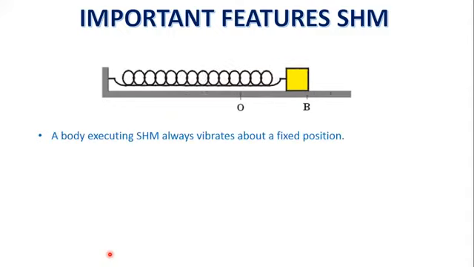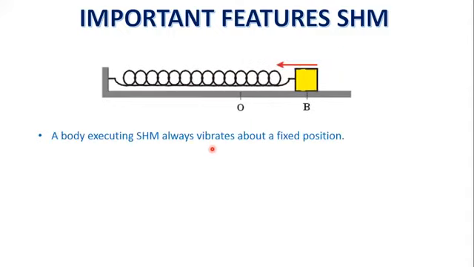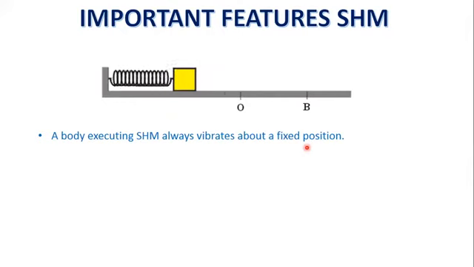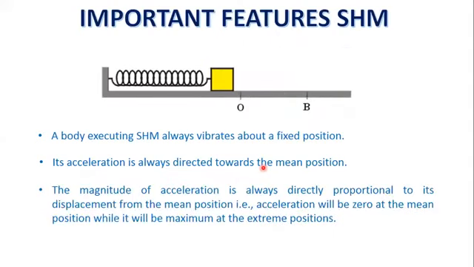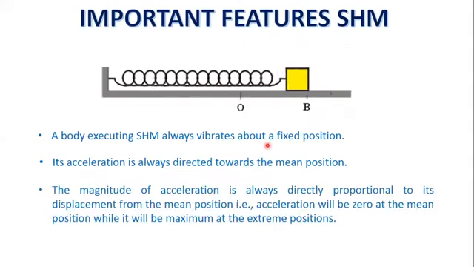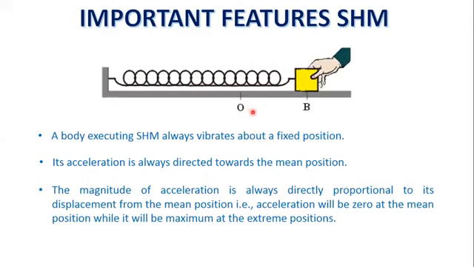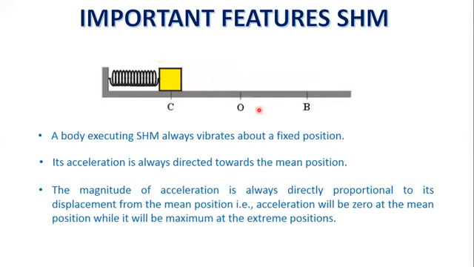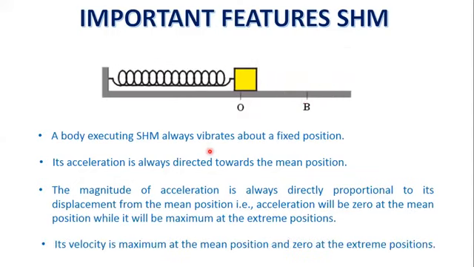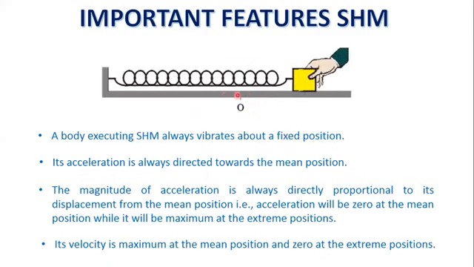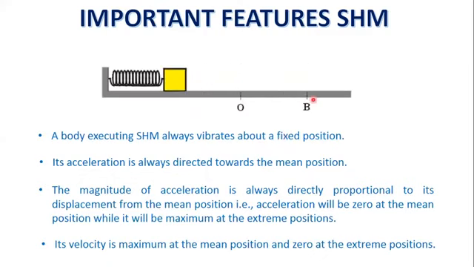Important features of simple harmonic motion. A body executing simple harmonic motion always vibrates about a fixed position. Its acceleration is always directed towards the mean position. The magnitude of the acceleration is always directly proportional to its displacement from the mean position. Acceleration will be zero at the mean position, while it will be maximum at the extreme positions. Its velocity is maximum at mean position and zero at extreme position.